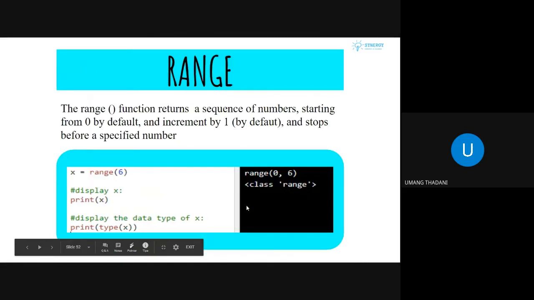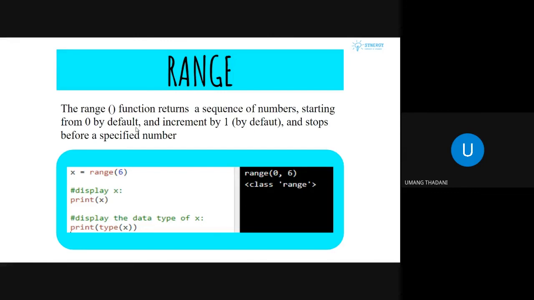Now range is one of the sequence types, but it is not a perfect type. That is a function. Range is a function which returns certain values. So it accepts the following arguments. It accepts basically three arguments. One is the starting point, the second one is the ending point, and the third argument will be the gap. For example, if I say 1 comma 6 comma 2, it will print 1 3 5. Because we have the initial value 1, then we have the final value 6, and then we have also specified the gap of 2.